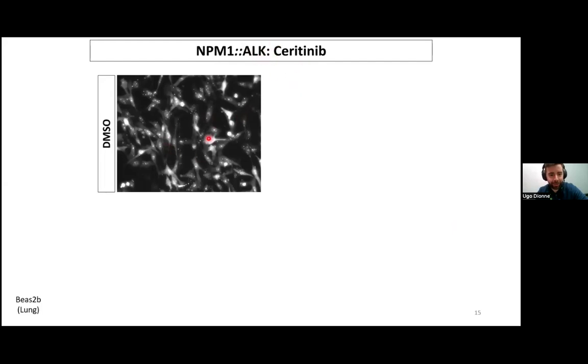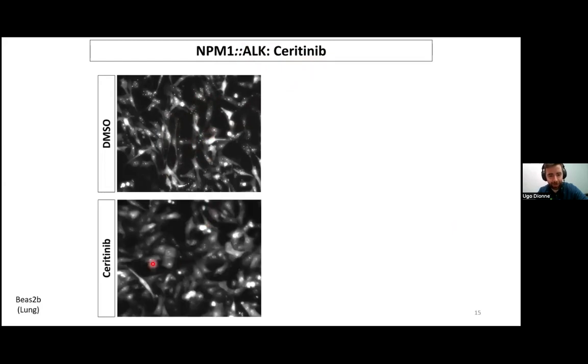So here we can see cells expressing NPM1-ALK. As I showed earlier, it's able to form condensates in the cytoplasm, and it's also found in the nucleolus. And when we treat these cells with ceritinib, which is an ALK kinase inhibitor, we see the complete loss of those condensates in the cytoplasm, but we maintain the nucleolar localization.